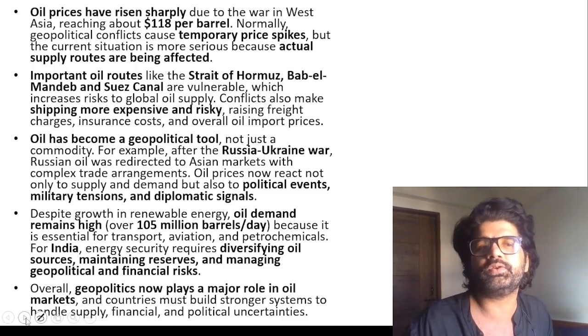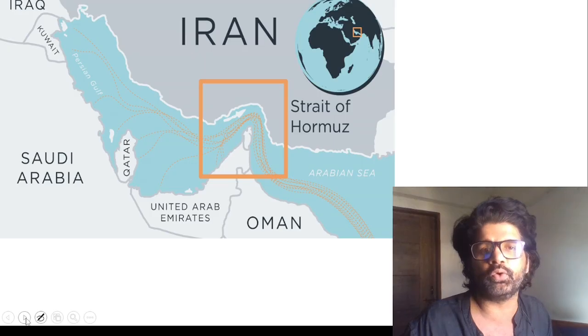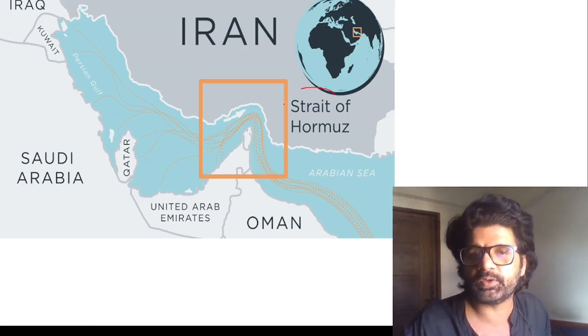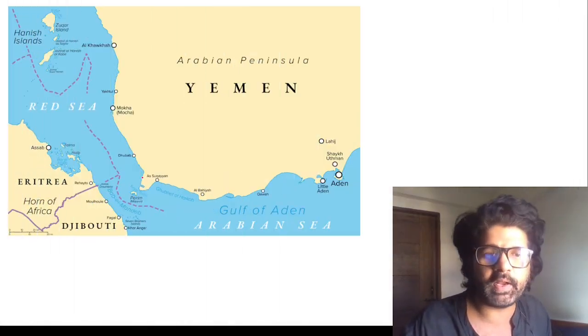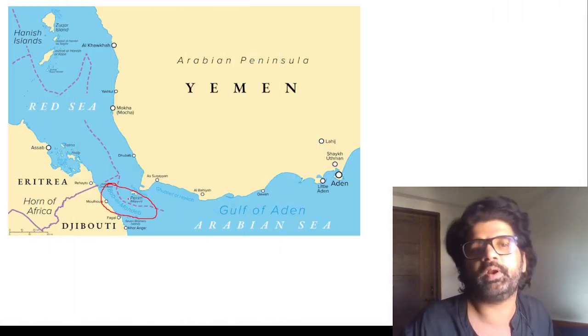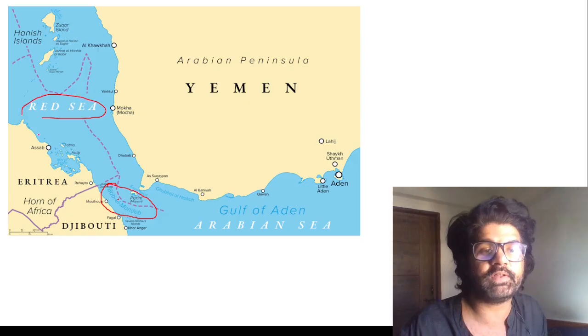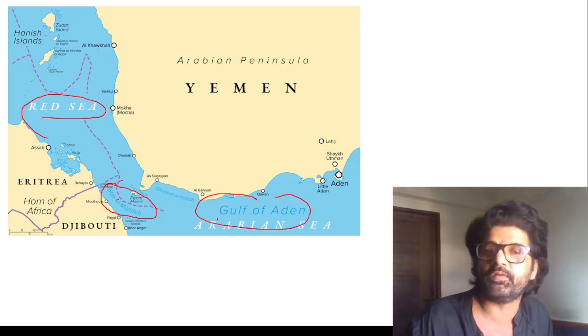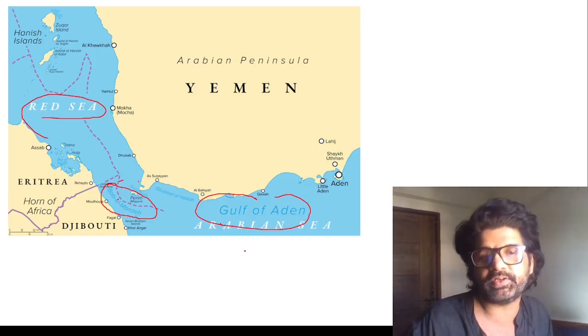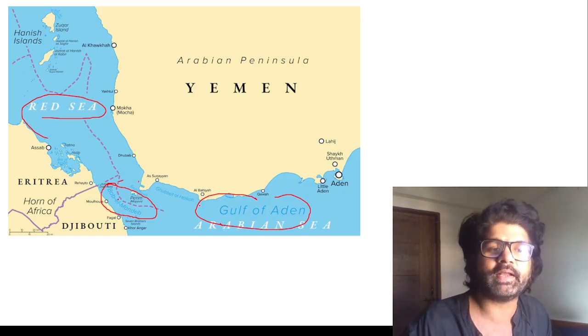But this is not why we have included this article. We have included this so that we can understand the difference between Strait of Hormuz and Bab al Mandab. When you are 18 plus and preparing for UPSC, you will realize many people get confused between Bab al Mandab and Strait of Hormuz. Bab al Mandab is near Africa, and it connects the Red Sea with the Gulf of Aden. Gulf of Aden is a part of the Arabian Sea, so it connects the Red Sea with the Arabian Sea. That will also be correct.